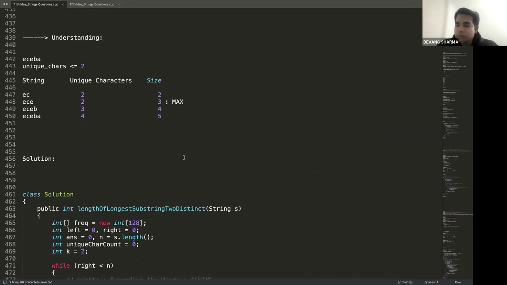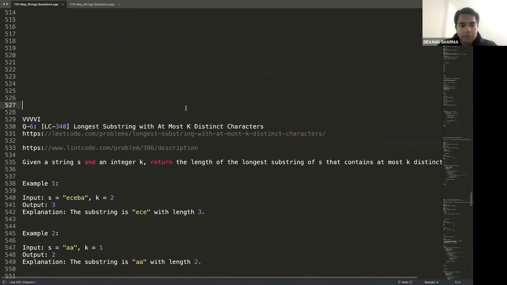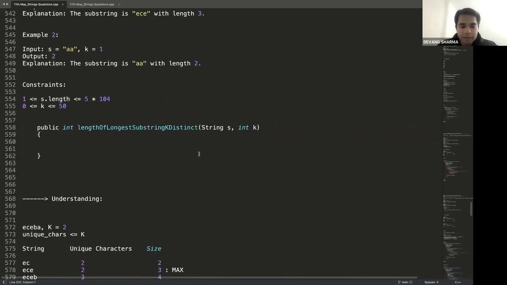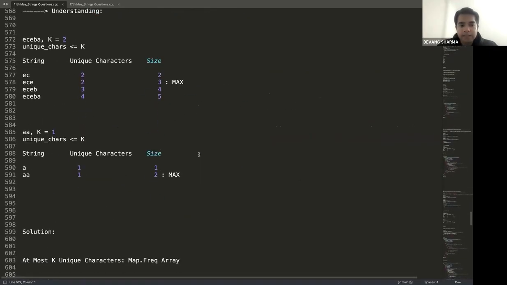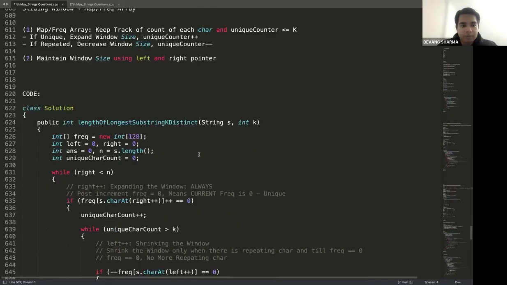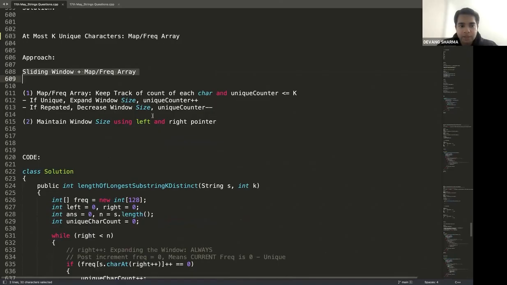Now, if I'm solving for two distinct characters, I can extend for k distinct characters also. So we're going to solve the third variation, which is longest substring with at most k distinct characters. And if I put k equal to 2, I'll solve the previous question as well. And this is the kind of template that we need to come up with. So in order to find that solution, when you say at most k unique characters, either I can use a map or I can use a frequency array. My approach is going to be the same, sliding window plus map or frequency array.